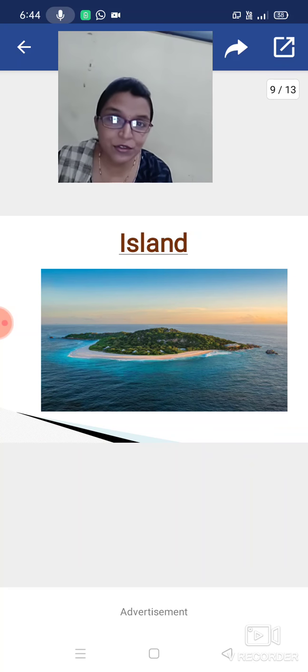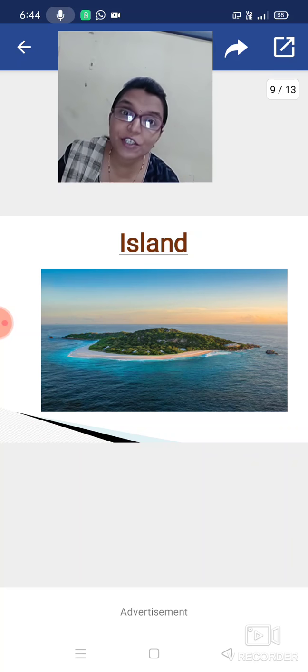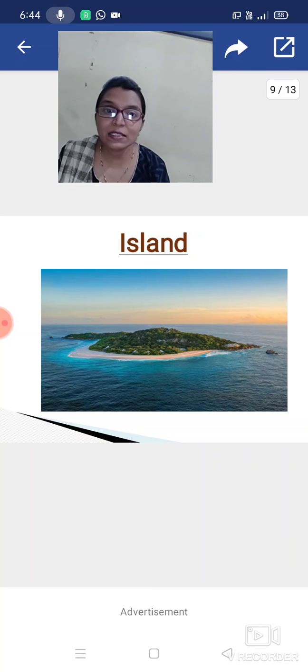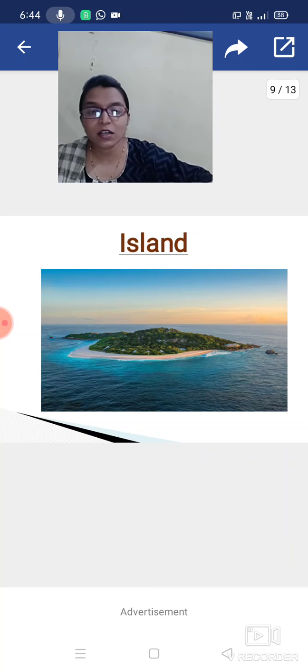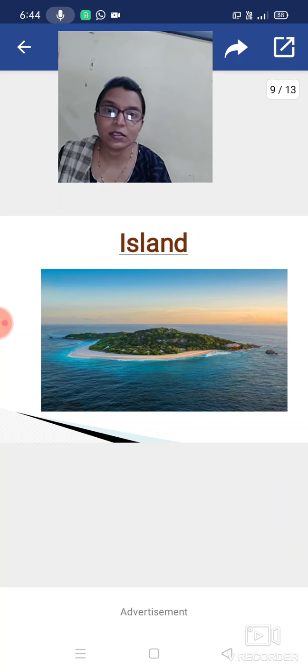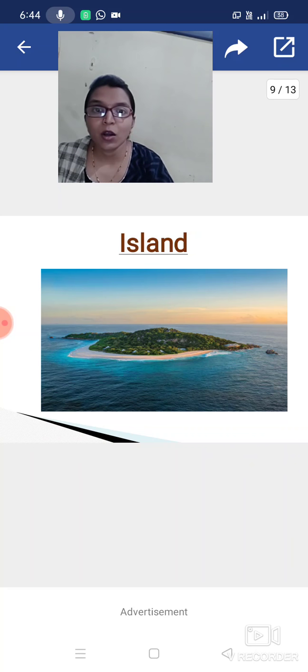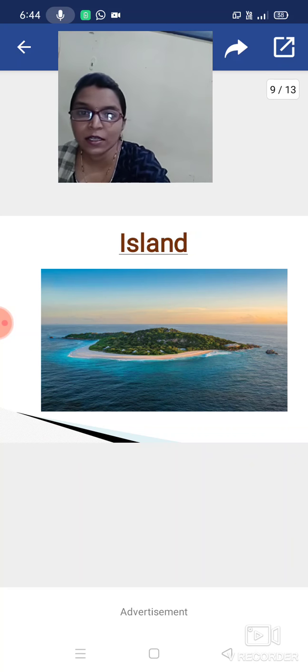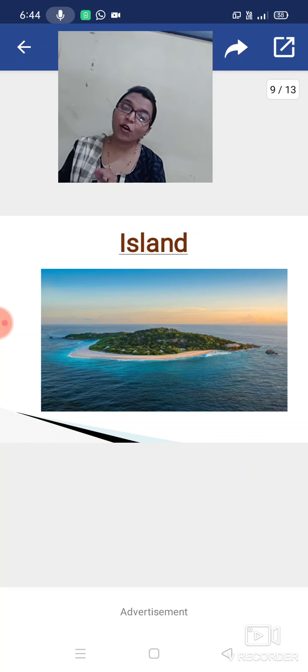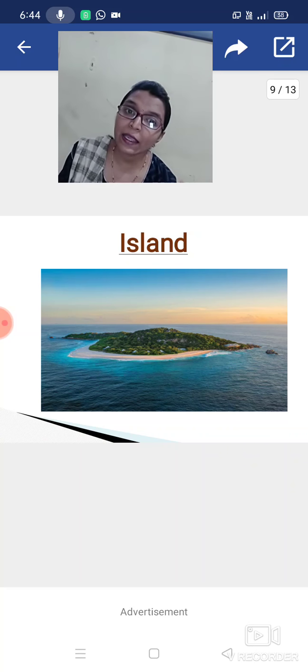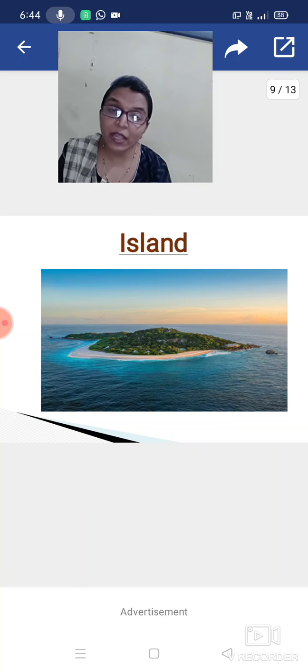So next is island. Have you seen the island? I think some of you have seen the picture of an island. Island means land covered by water on all sides. Okay. The spelling of island is I-S-L-A-N-D, but what do we have to call it? We have to call it island. S is silent.